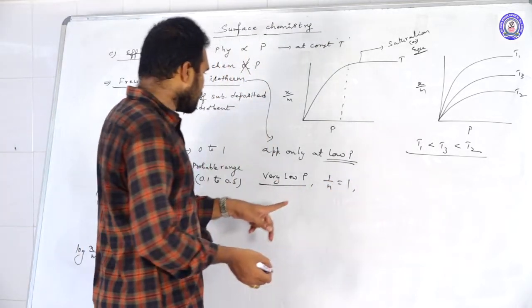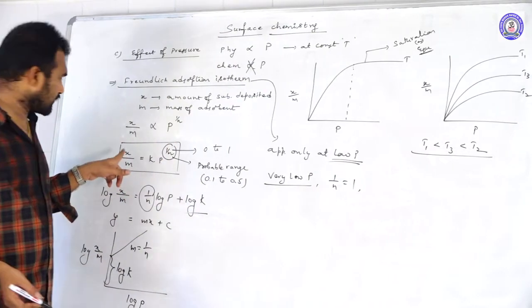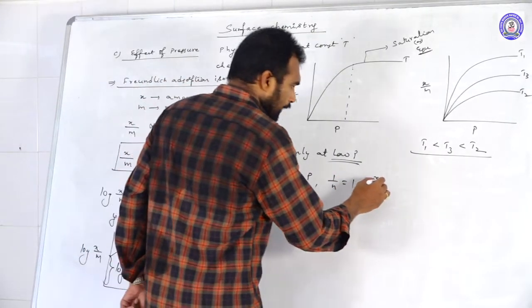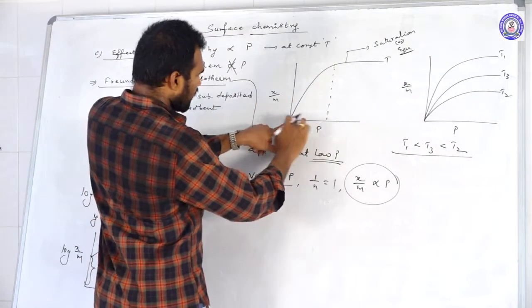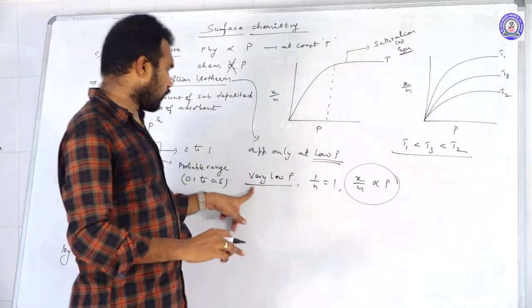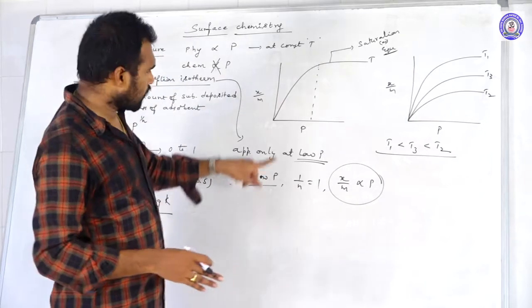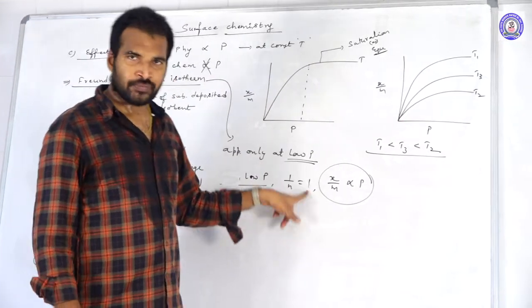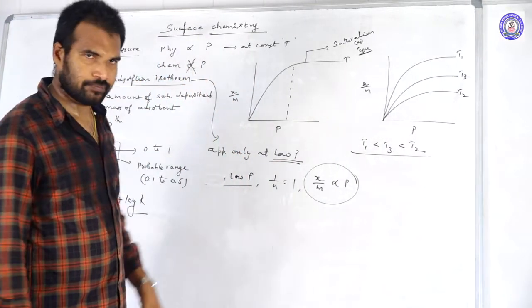If 1 by n value is equal to 1, then x by m is equal to k into p to the power of 1. That means x by m value is directly proportional to pressure. That is why at low pressure conditions it is directly proportional. Don't write a very low pressure, write low pressure conditions. At low pressure conditions, 1 by n is equal to 1, so x by m is directly proportional to p.